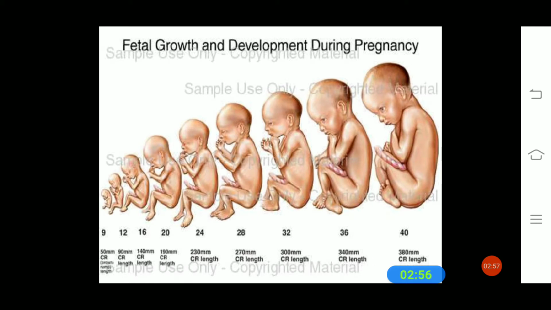This is the fetal growth and development during pregnancy. Here the development process can be seen in this diagram, how the baby develops and how the legs and all the parts of the body develop inside the fetus. As you are seeing in this picture, as the months go by, the size of the baby keeps developing.